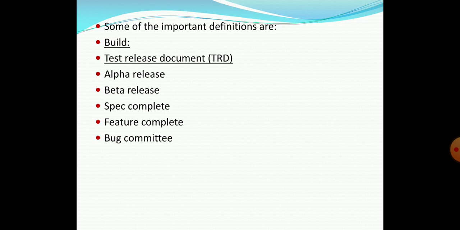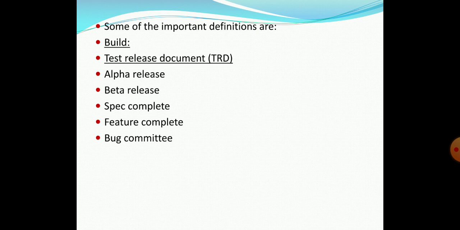Then spec complete, a scheduled date when the specification is supposedly complete and will no longer change. After you work on a few projects, you may think that this date occurs only in fiction books, but it really should be set, with the specification only undergoing minor and controlled changes after that. So you should not go for changes after that particular date.